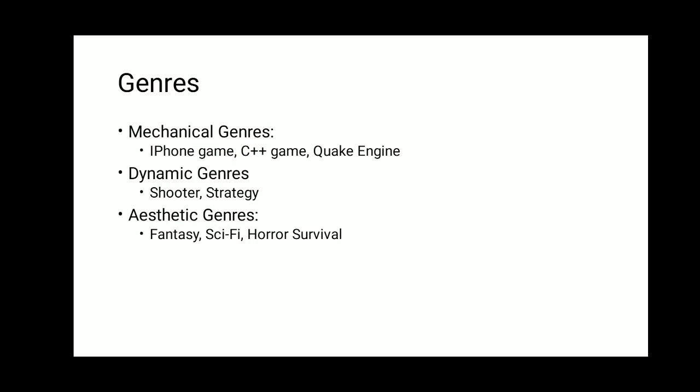The next is dynamic. See, dynamic keeps on changing. It can be a shooter game, it can be a strategy, it can be a fun activity. All such things are there in the dynamics. Now, aesthetic generation means fantasy. It can depend only on illusions or an imaginary world. Then there is science fiction, which depends on artificial intelligence technologies. Horror survival means there's one cage in which you have a particular miracle or something like that, searching for it. All such things are in aesthetics.